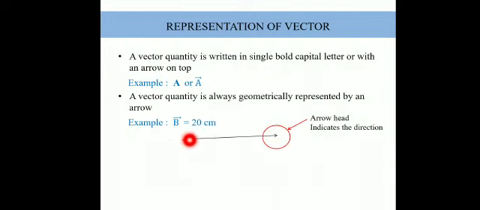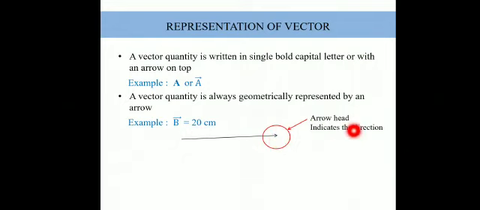Here the arrow is pointing to the right hand side, so that means it is the east direction. Right hand side is east, left hand side is west, top side is north, and bottom side is south. So the vector b is basically moving towards the east direction.